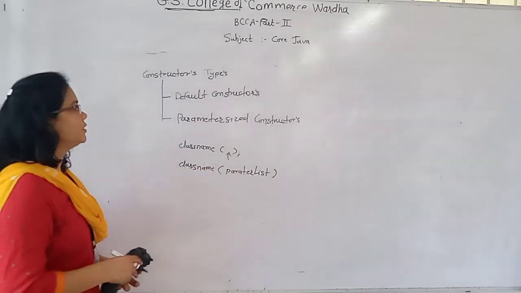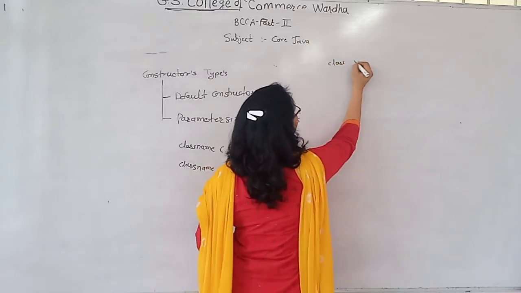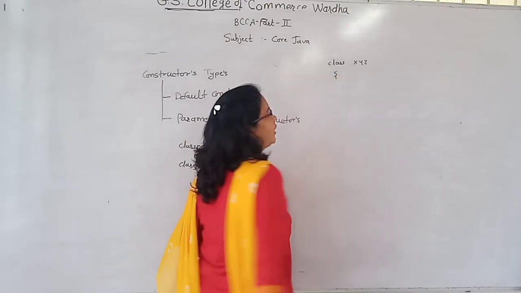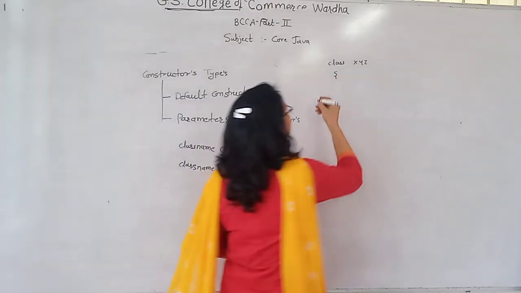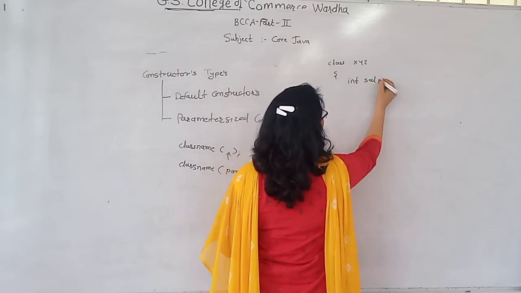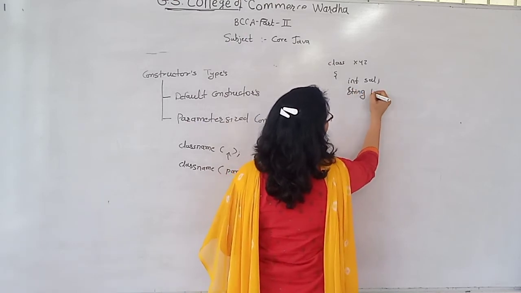I will give an example. Create the class first, like xyz. Okay, this is the class. After that, I create two variables, like int sal and string name.